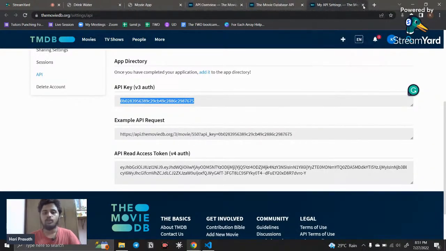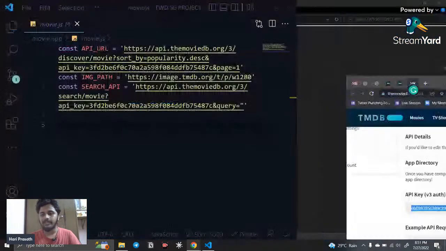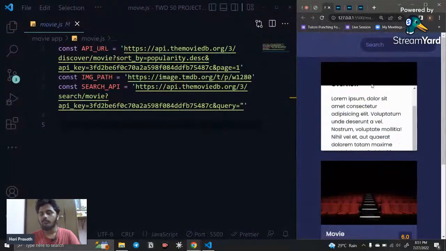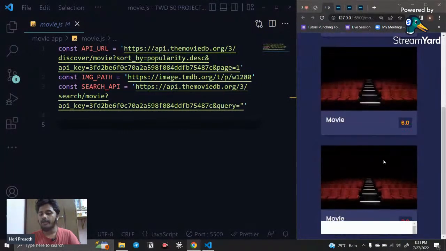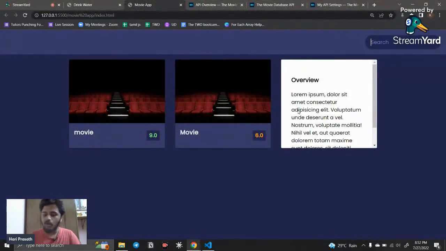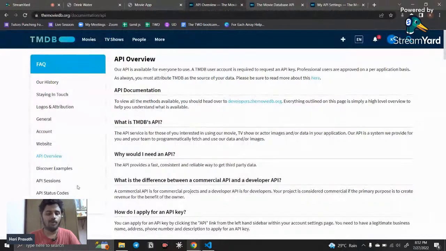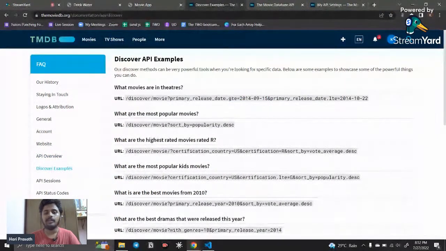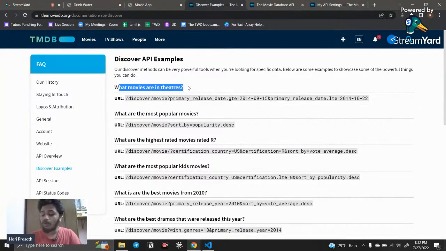After getting this key, we need to work with the logic. The first logic I mentioned is that we need to show all the data here. So first of all, we need to access all the data from the API. Here you can see the API overview, and below that, Discover examples. If you click this, you can see how to use that API. If you want the movies currently in theaters, you can use this URL path with your API key.